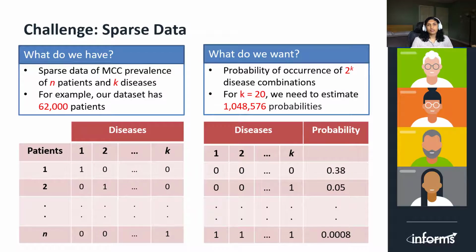So, what is the biggest challenge in estimating MCC prevalence? Real-world datasets are limited and extremely sparse. Note that we denote the number of diseases by K and the number of patients or rows by N. The dataset that we have and use in our research has 62,000 rows and roughly 230 diseases. However, what we need to estimate is the probability of 2^K disease combinations. Even if we take K as 20 for the top 20 most prevalent diseases, that turns out to be over 1 million probabilities.